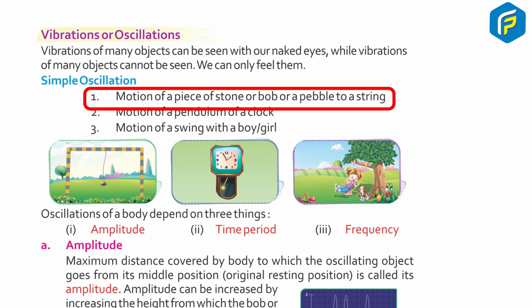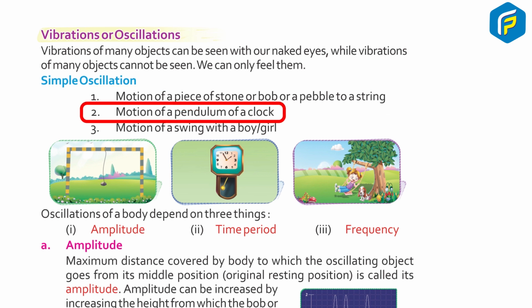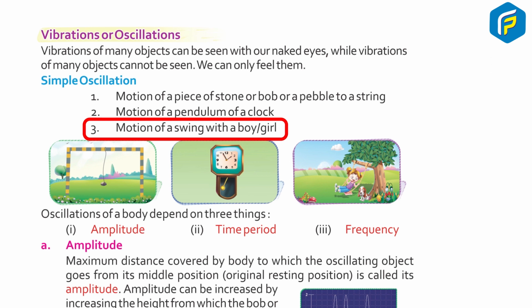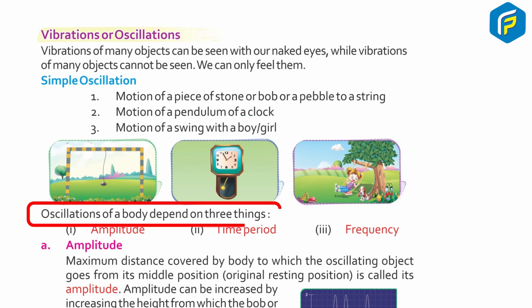Motion of a piece of stone, or a bob, or a pebble tied to a string. 2. Motion of a pendulum of a clock. 3. Motion of a swing with a boy or girl. Oscillation of a body depends on three things.